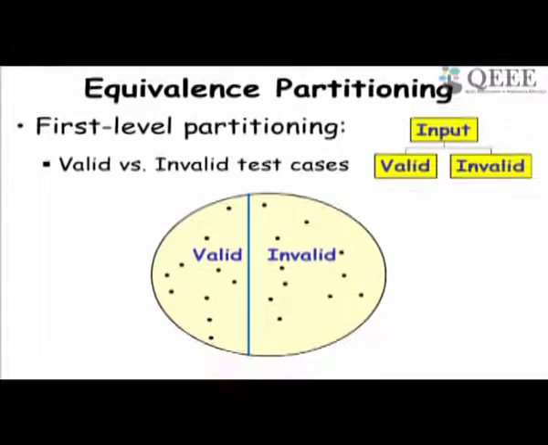Every functionality will have at least two equivalence classes. One is the valid class, and it might have several subclasses, equivalence classes, and another is the invalid set of inputs, which might also have subclasses.